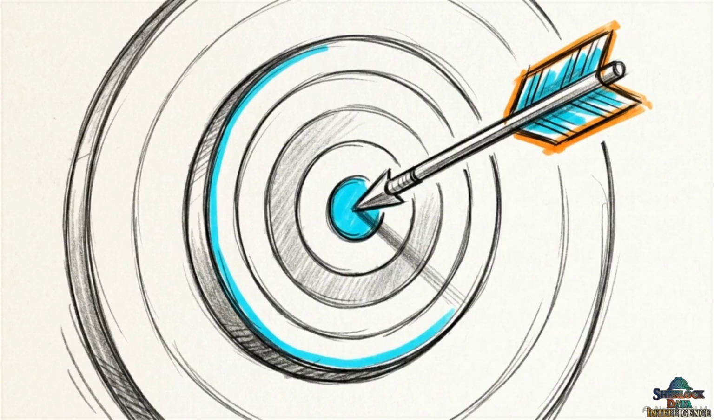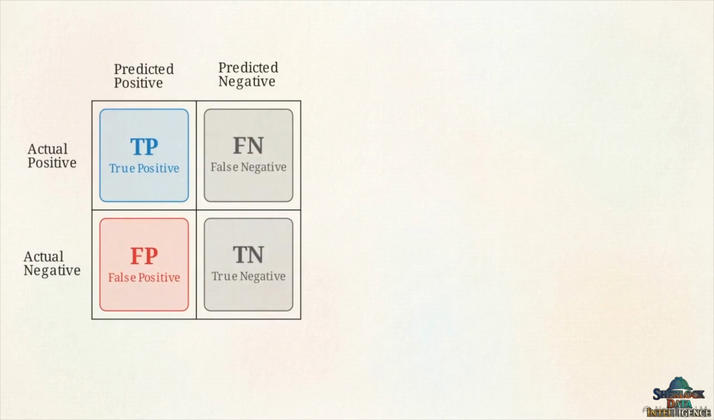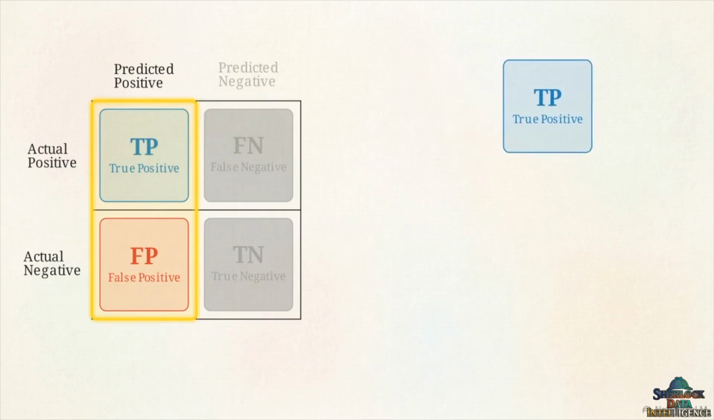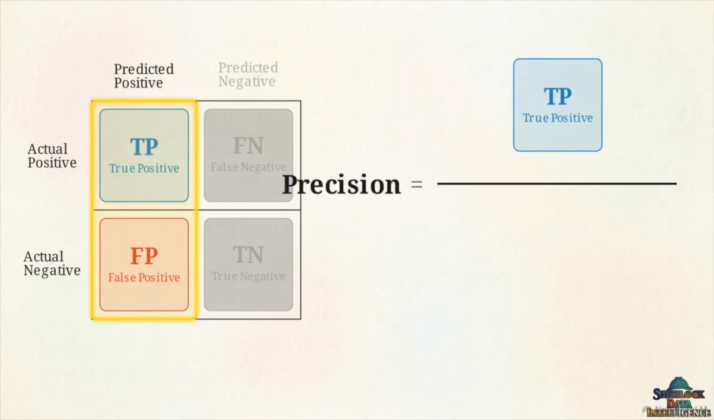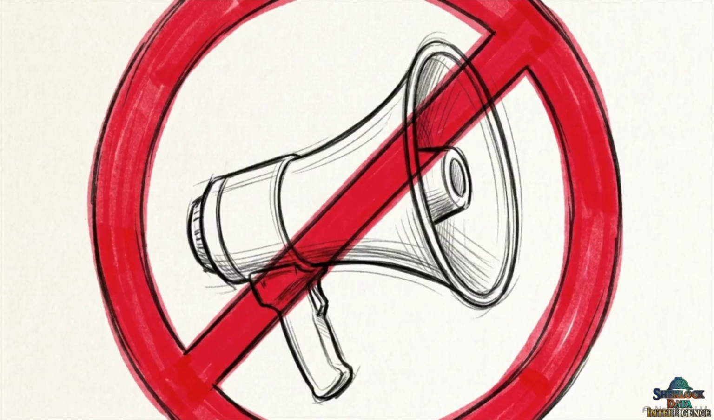This brings us to our first specific metric, precision. Precision answers one question. When the model predicts a positive result, how often is it actually right? In a standard confusion matrix, to calculate precision, we look at the vertical column for predicted positives. We take the correct predictions, the true positives, and divide them by the total positive claims made. That is, true positives plus false positives. Precision measures a model's credibility. It is the direct mathematical penalty for crying wolf.